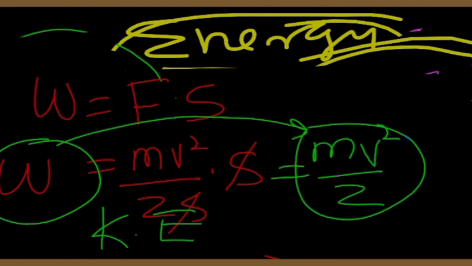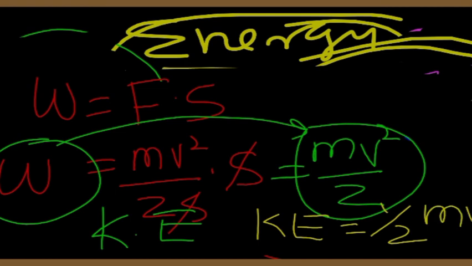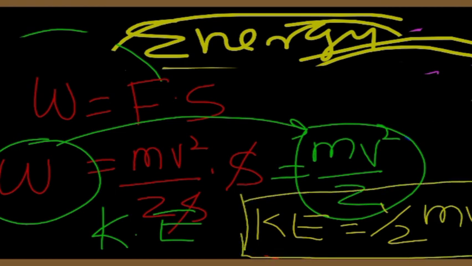So you got the expression for the kinetic energy: kinetic energy is equal to half mv square. This is the simplest formula that you can study in physics, and you can apply it too. It is so easy for you, right? Kinetic energy is equal to half mv square.